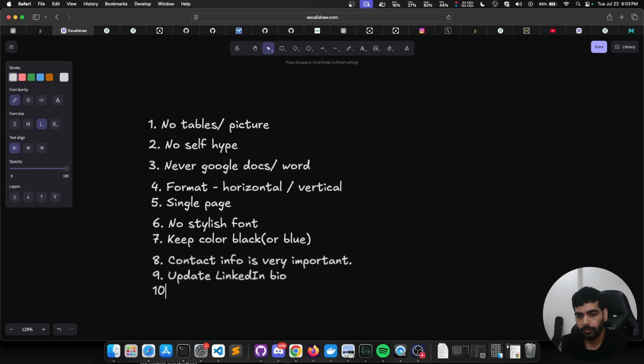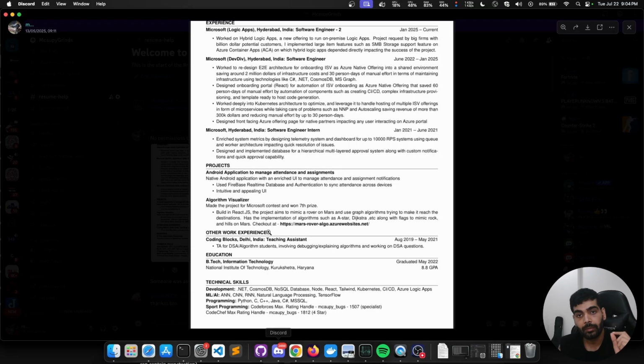The next point will be what matters more goes on the top. This means that in your resume, what matters more should be on the top. Like right now, my experience matters the most. I am 3 years in Microsoft. I need to write my experience, what I have worked on, what the impact of those things is. Then comes my projects, and at a very later stage will my education come, because my education is not relevant. I might even skip writing my education and just keep experience.